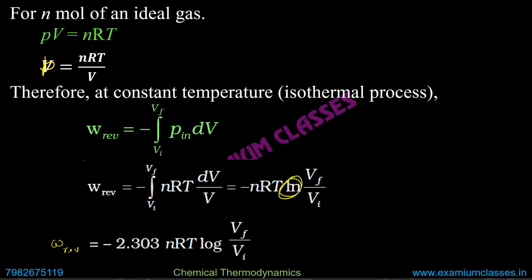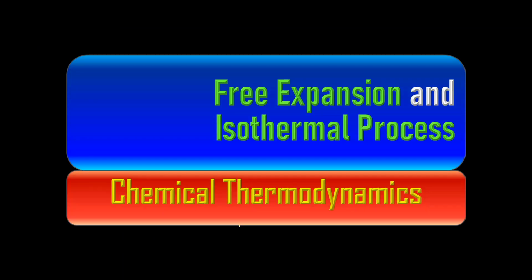This is ln, log base e. Log base e we have converted into log base 10, and when we convert ln, log base e, it will be 2.303 times log at base 10. So that's why this 2.303 is there. You have to remember this formula, important one. Then free expansion and isothermal process I will consider in the next class.